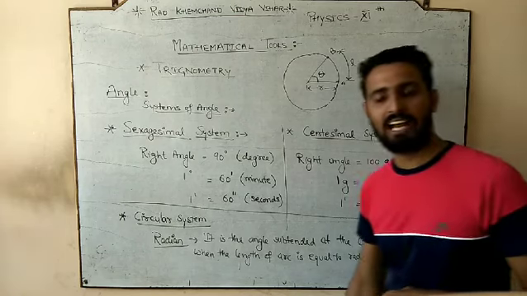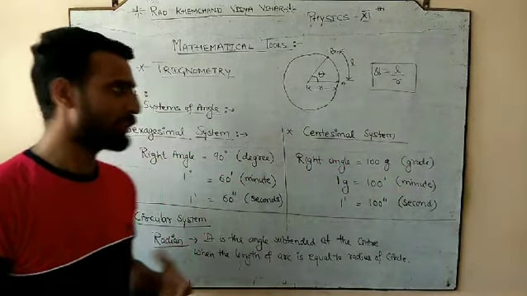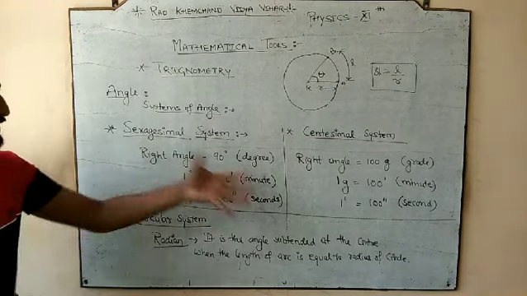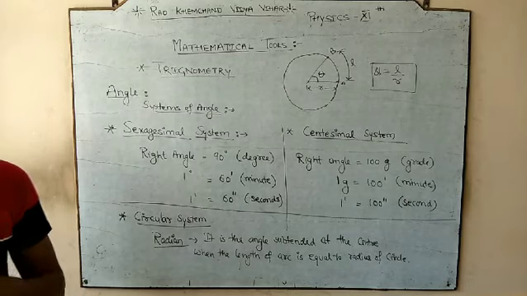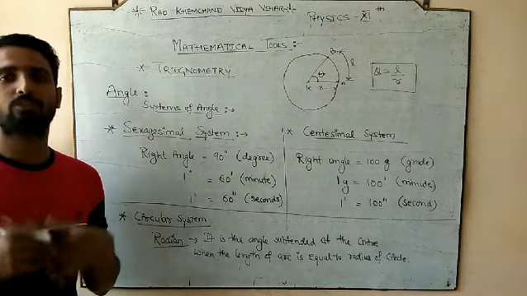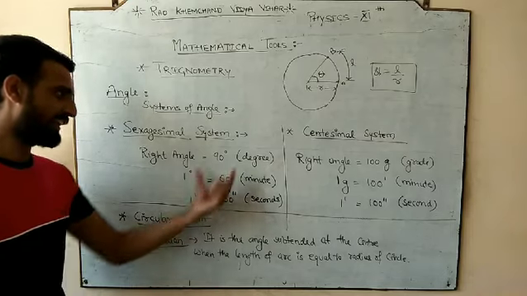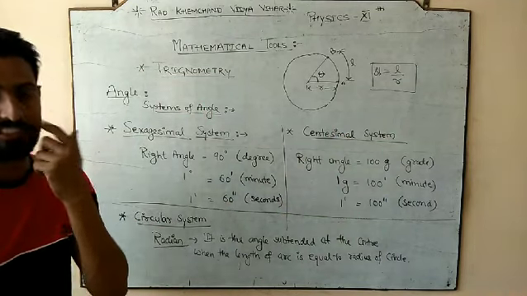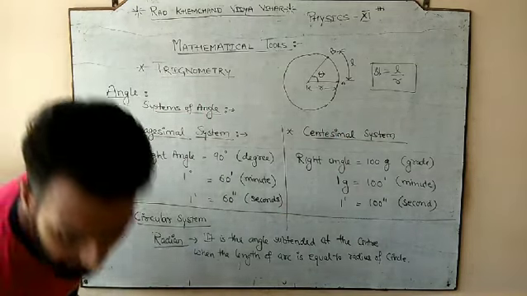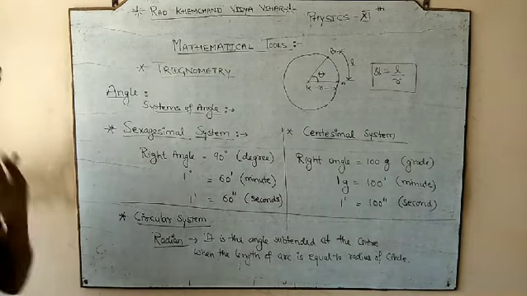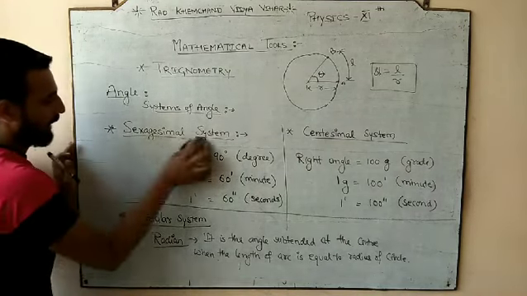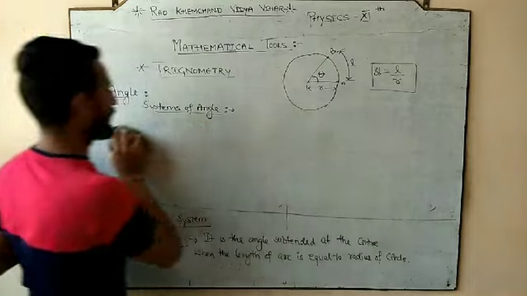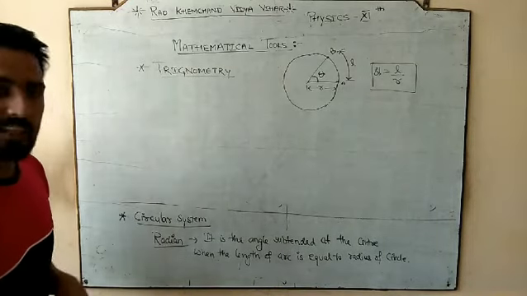So we should know about that, and we will add some more things related to the radian. We will continue the radian, but before that, please note down the three systems in which the angles are always introduced or included. We use mostly radian and the degree. We never use this centesimal system, but we should have knowledge of this system also. So please, first of all, add on this. Done? Okay. Now, I am just rubbing these two systems so that we can continue our radian, or you can say the circular system.